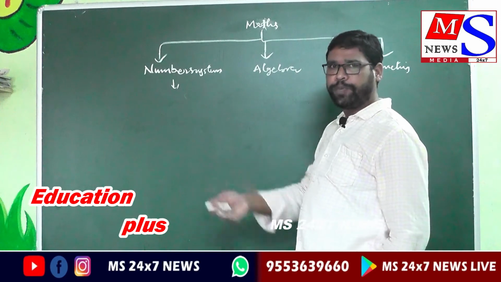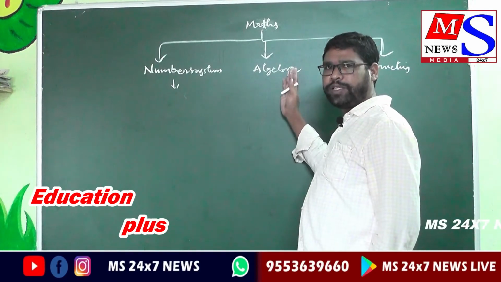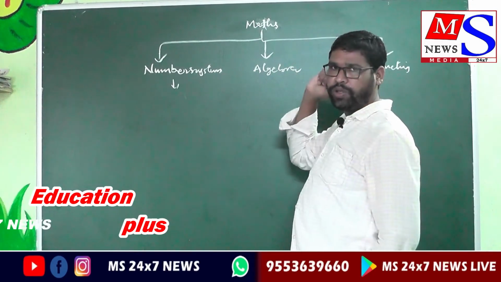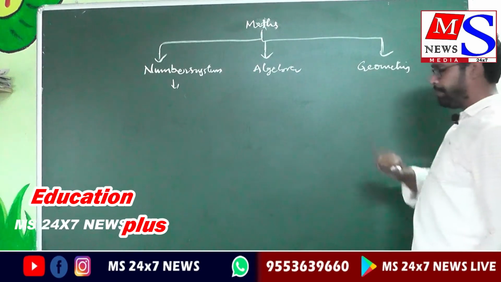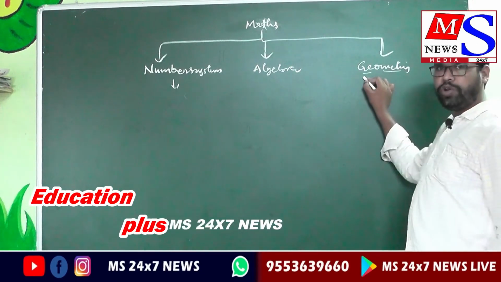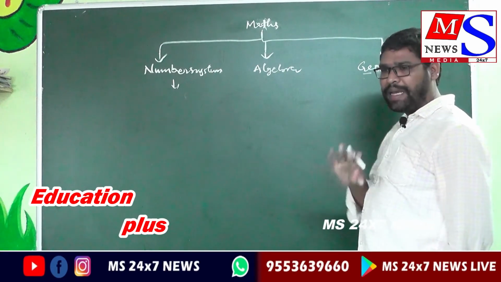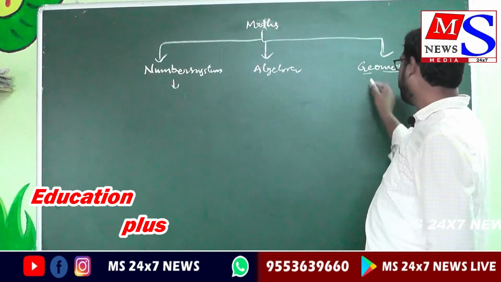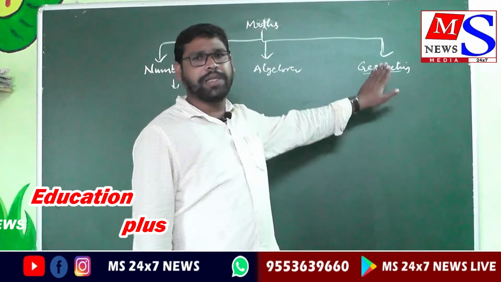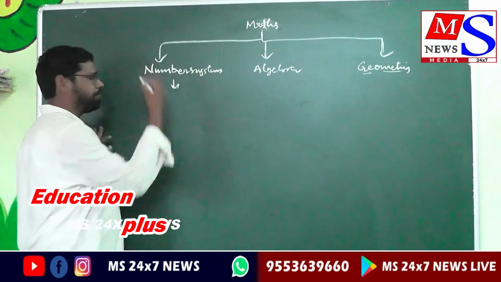Depending on its position, when you give x is equal to 2, it acts as x is equal to 2. When you give x is equal to 3, it acts as x is equal to 3. Then geometry. Geometry means geo and metry. Geo is earth, metry means measurements, some calculations you have to measure. In ancient days we measured the earth using the concept of geometry. Today, firstly we discuss number system.